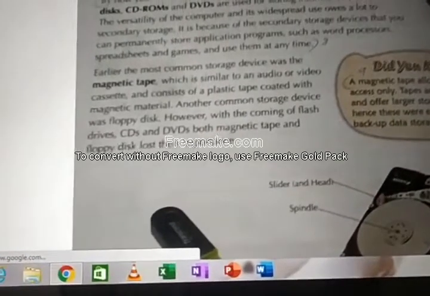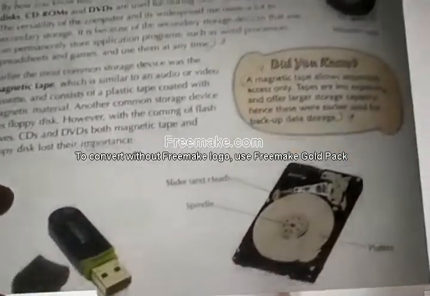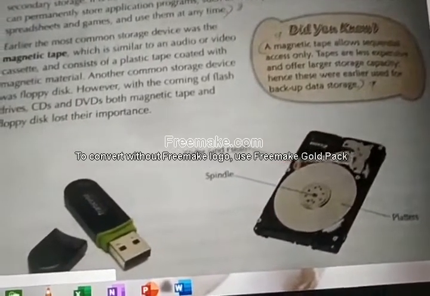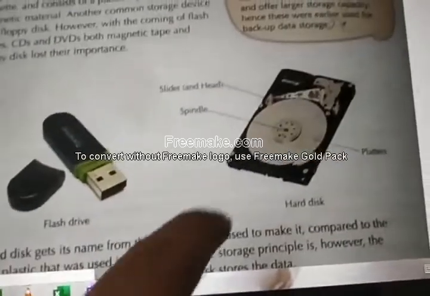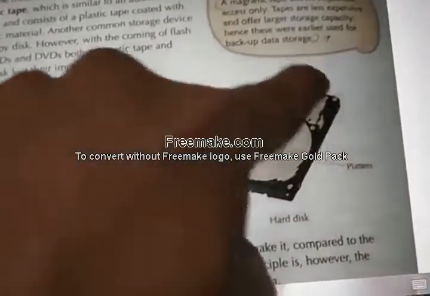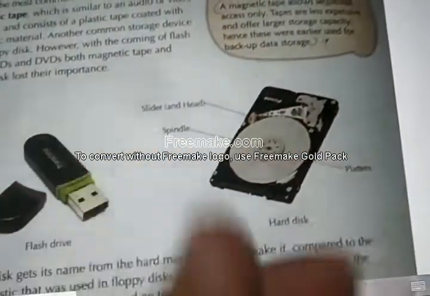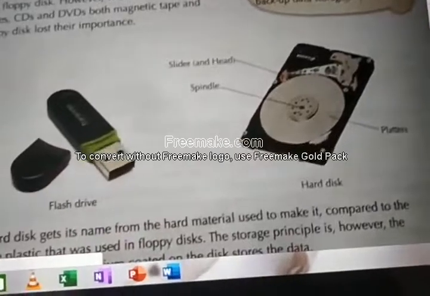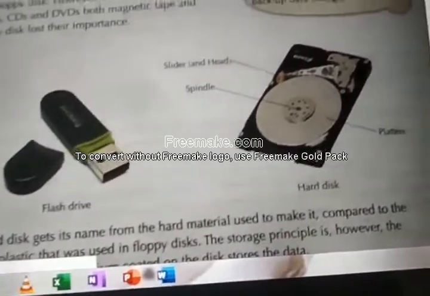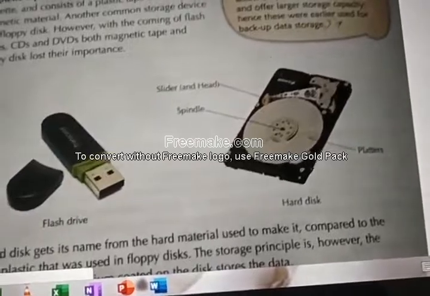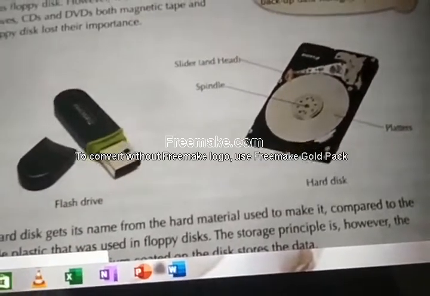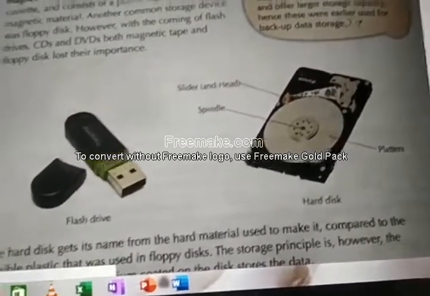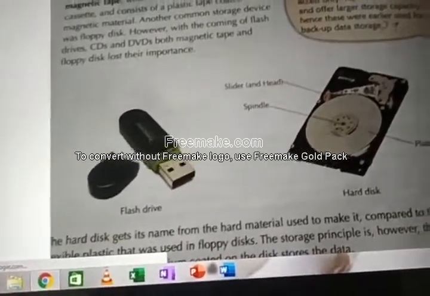Now we will see about the hard disk. Hard disk gets its name from the hard material used to make it. See, hard materials are used to make a hard disk. So it is called hard disk. That's all. Processor, as the name suggests, processes. Hard disk, it is hard, so hard disk. Very easy. Okay. Next.